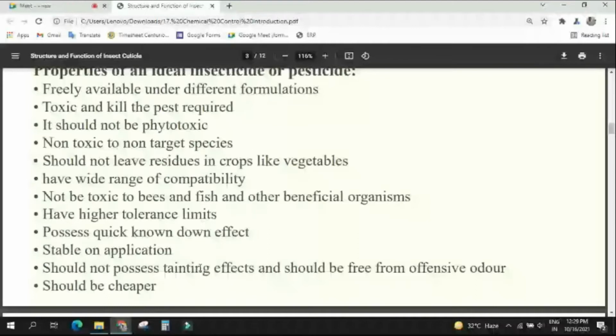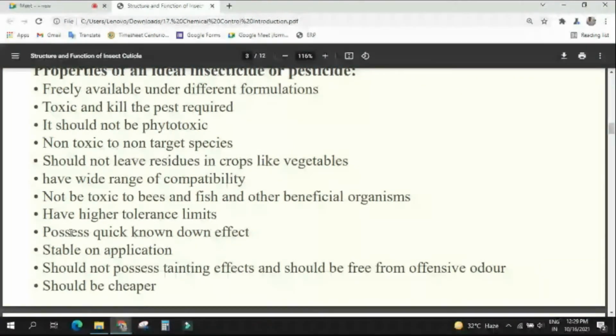Okay. You see the next point. This would possess quick knockdown effect. What is the meaning of that? Quick knockdown means fast acting. It kills the pest immediately or rapidly, within a specific time. At least they may not kill the pest, but some symptoms will be produced in the insect.